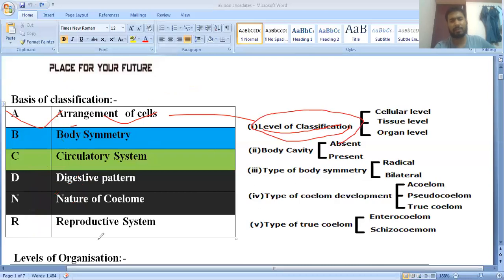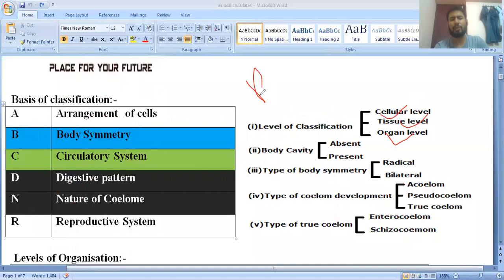This is also known as the level of classification or level of organization. So the level of classification, or level of organization or arrangement of the cells, everything is the same. And here, if you check, they have given only three, but you should know they have also given five types.